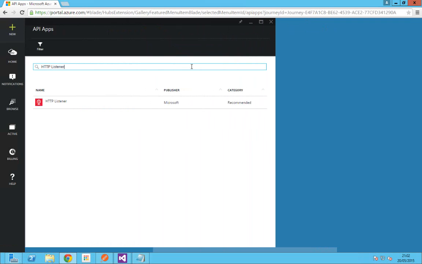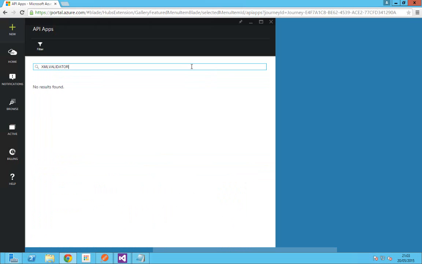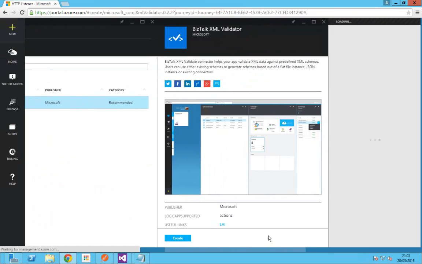Once you have provisioned the HTTP listener API app, we have to create another instance for the XML validator. So click XML validator. You'll get the BizTalk XML validator API app. Click on it. Click create.